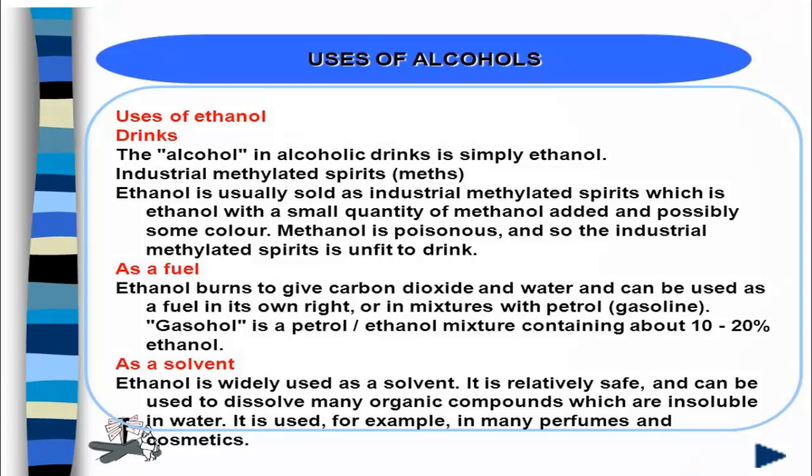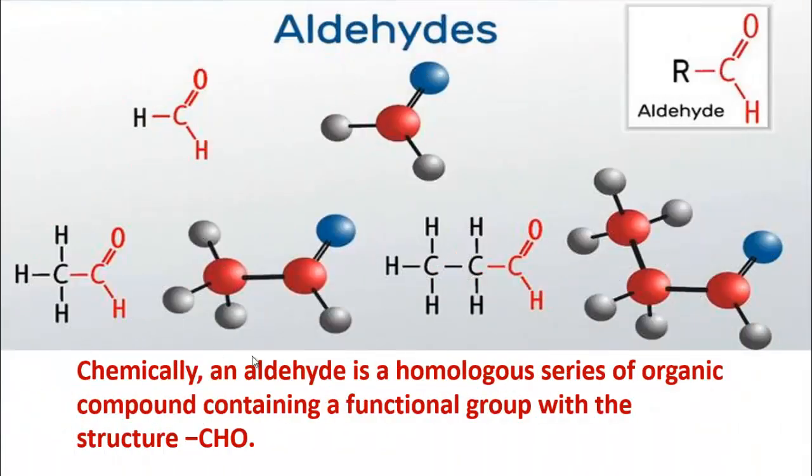Now we will learn about the aldehydes. Aldehyde is a homologous series of organic compounds which contain a functional group with the structure CHO. CHO is the aldehyde group. Follow here. This is known as methanal or formaldehyde. Actually in naming, aldehyde names are alkanal. We know that methane, CH4, has one carbon. So the member of aldehyde which contains one carbon is known as methanal or formaldehyde.